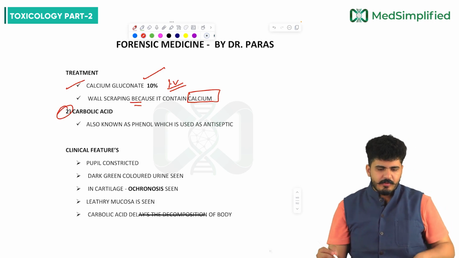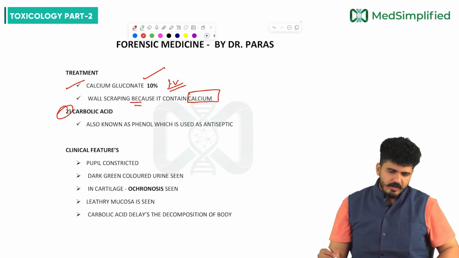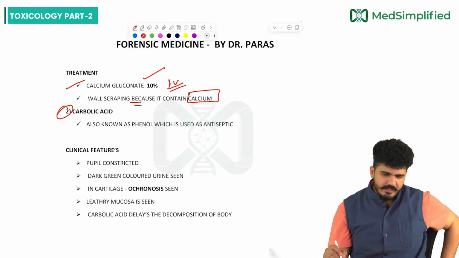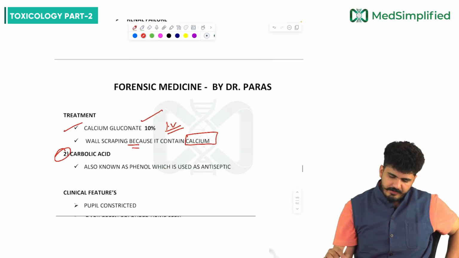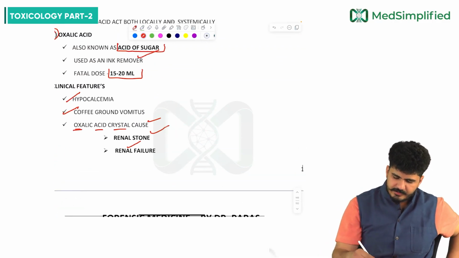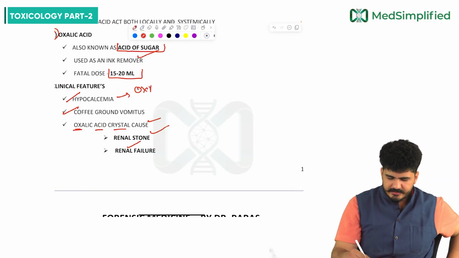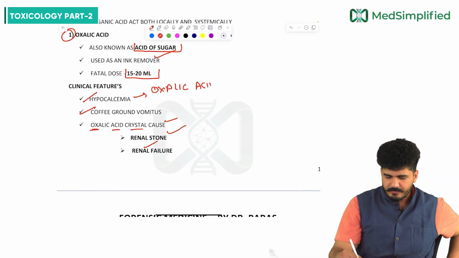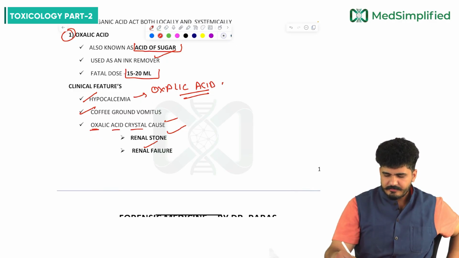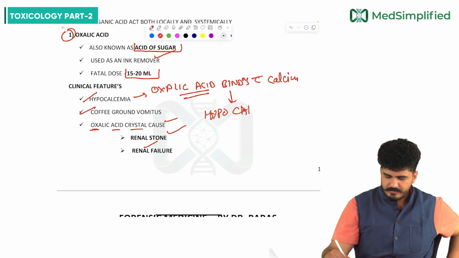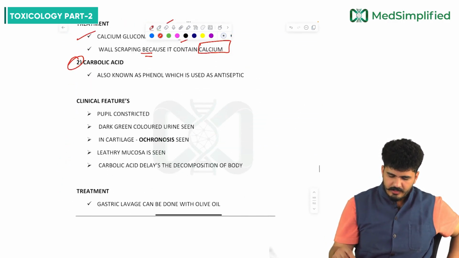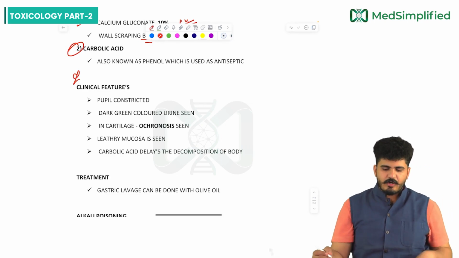Why does it cause hypocalcemia? Because oxalic acid has a special property: oxalic acid binds with calcium, which will lead to hypocalcemia. Now, sir, carbolic acid. Now next is carbolic acid.